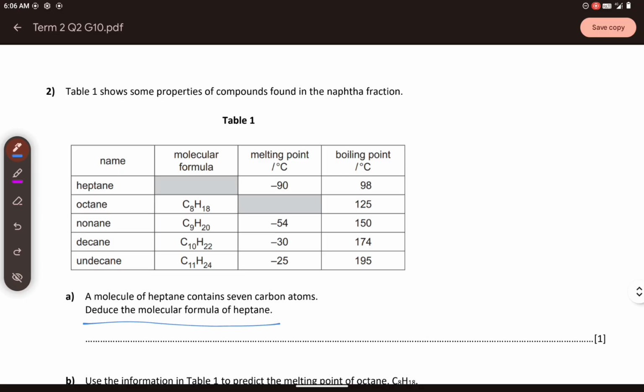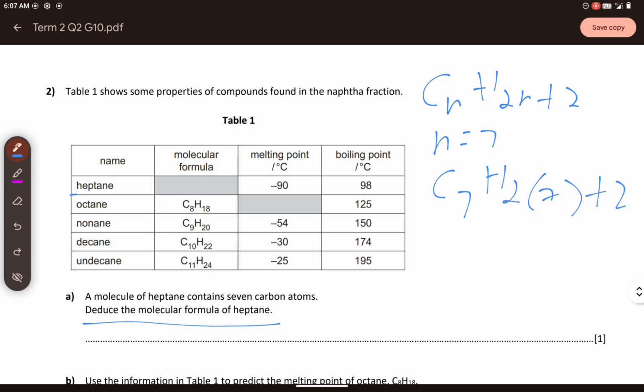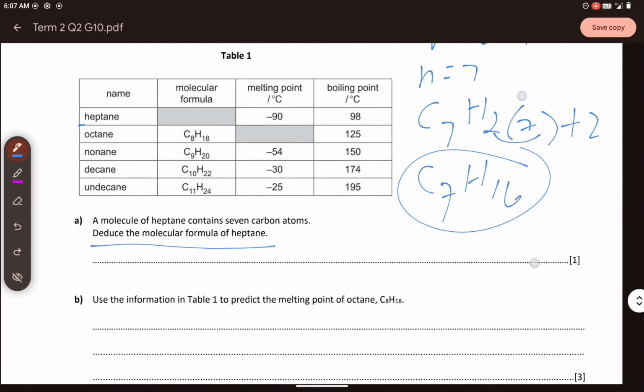Heptane is an alkane. It follows the general formula CnH2n+2. From the prefix, heptane is 7, so n equals 7. So you will have C7H(2 times 7 plus 2). That is C7H14, plus 2, 16. So the answer is C7H16 for letter A. And then how about letter B?